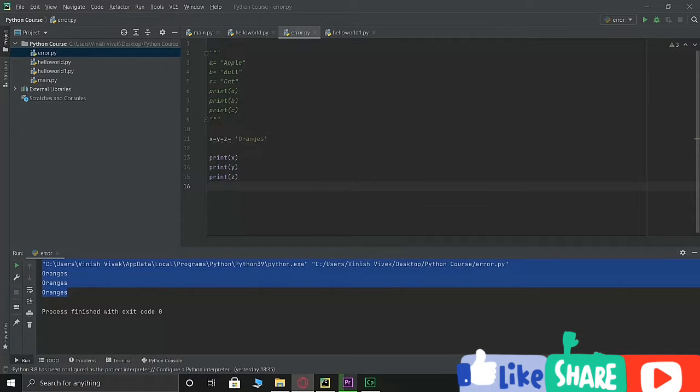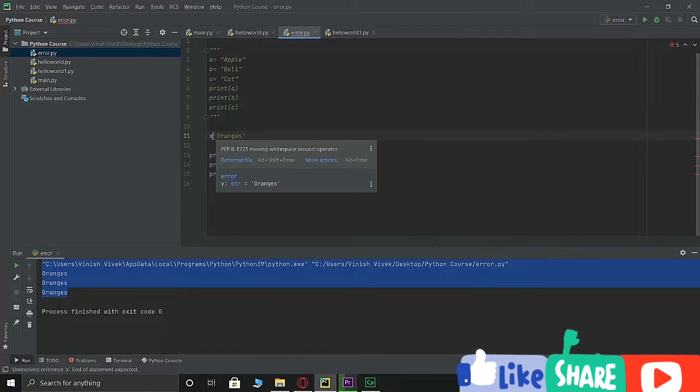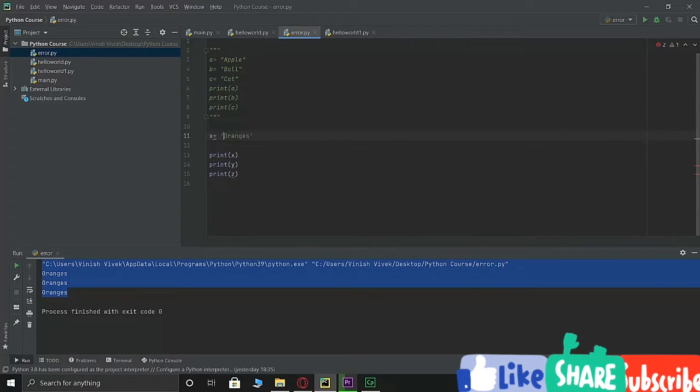Now you can assign a string to a variable, which we saw over here, right? And you can also assign multi-line strings. So when I say multi-line strings, I can say x is equal to, and we saw the command for multi-line, which is this, right?